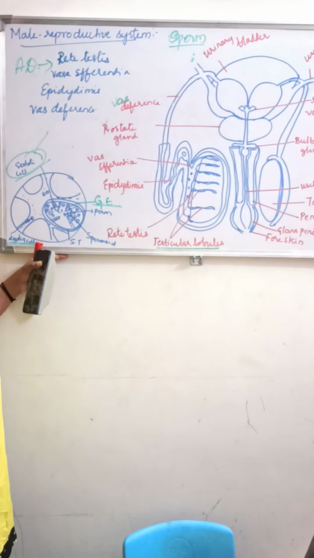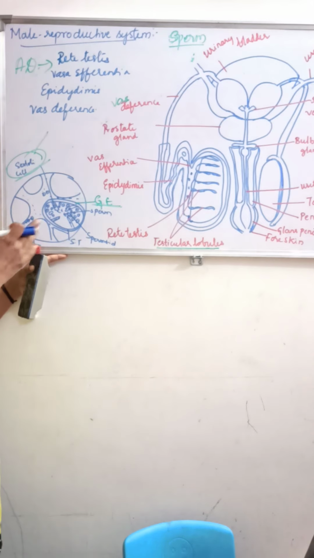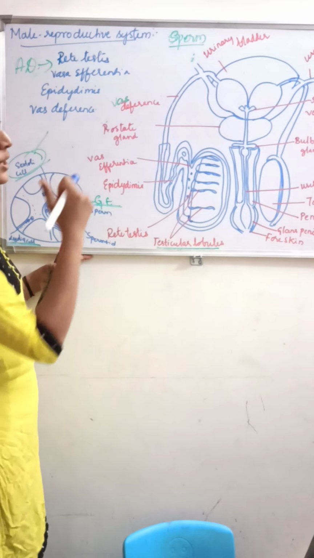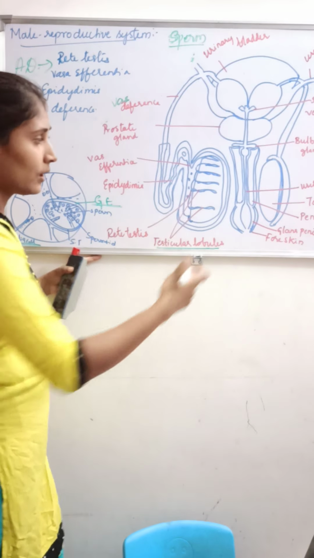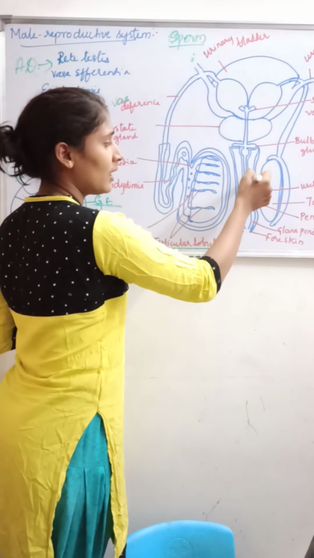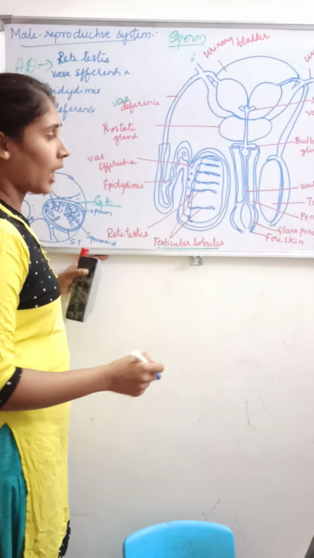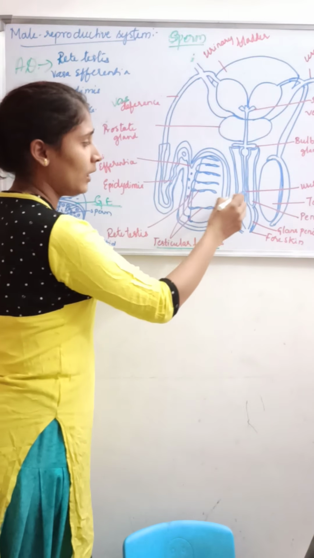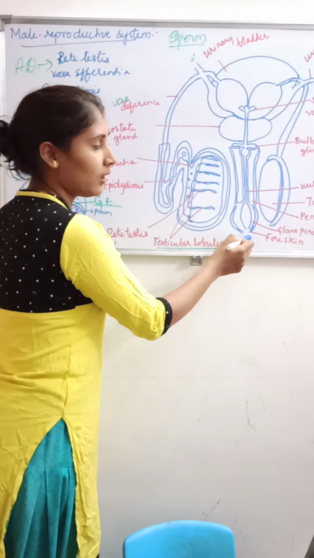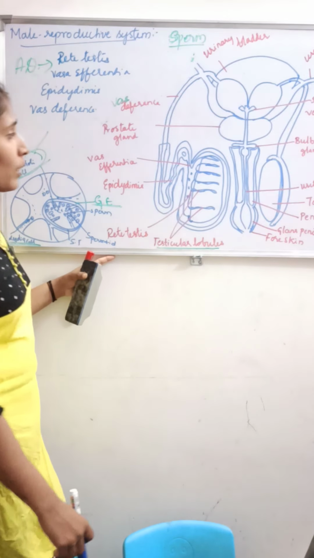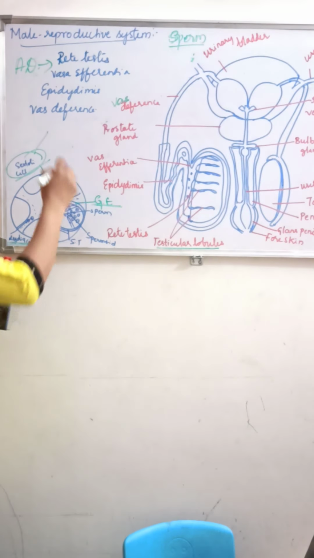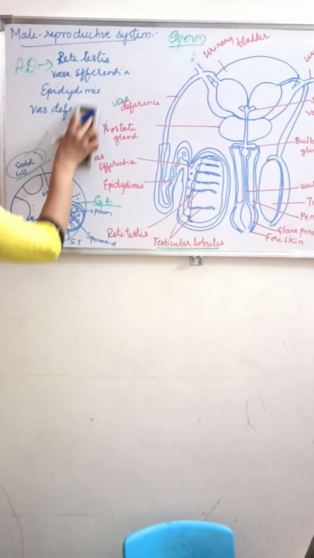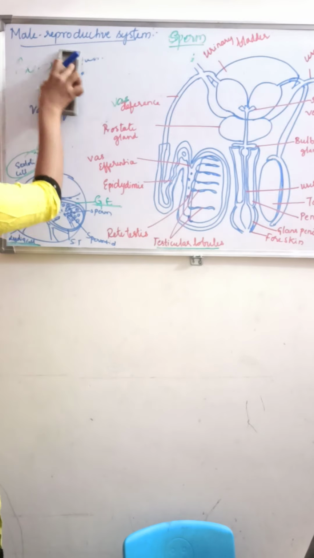This urethra originates from the urinary bladder and extends up to the penis, and it will open through the urethral meatus. Now we will discuss the accessory glands.